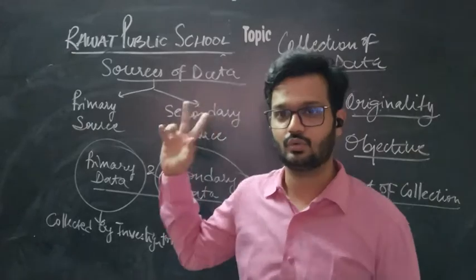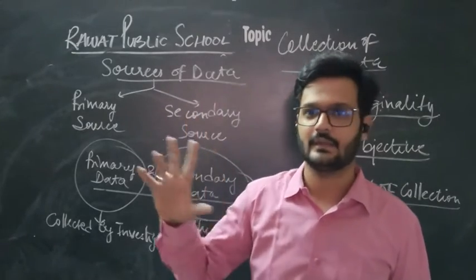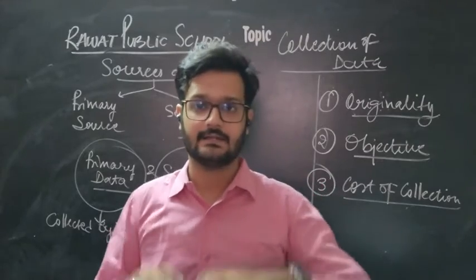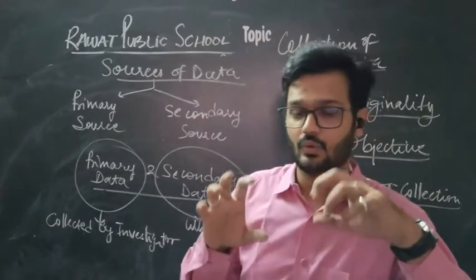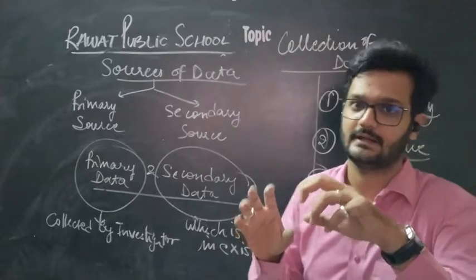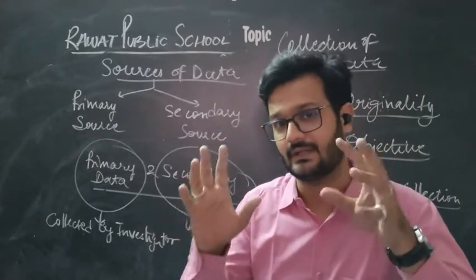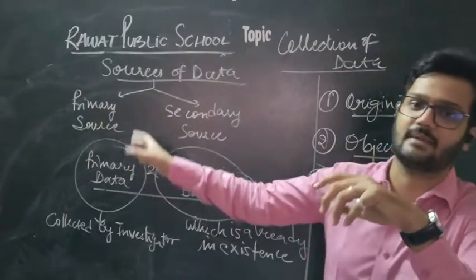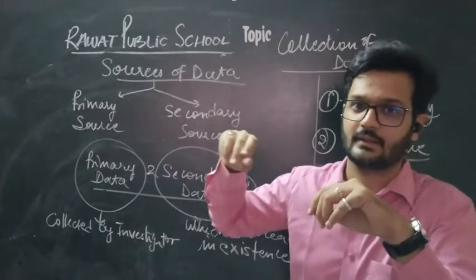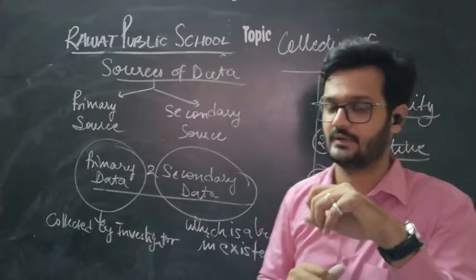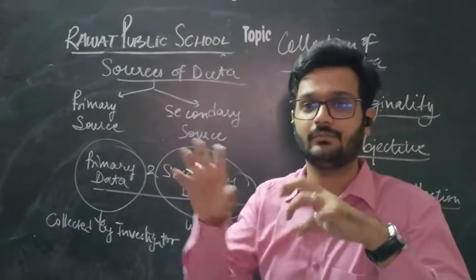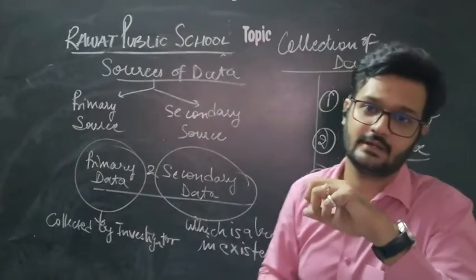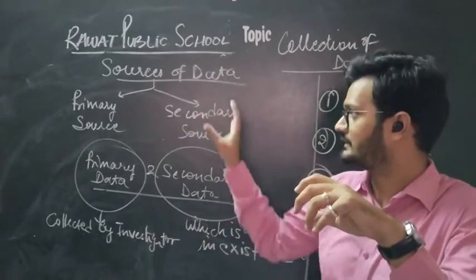There are primarily two main sources of data, that is primary sources and secondary sources. If data is collected from its origin, from where the data originated, then that source is a primary source. But if data is collected from somewhere else, not from its origin, then that source is a secondary source.